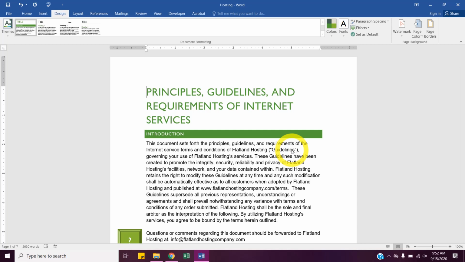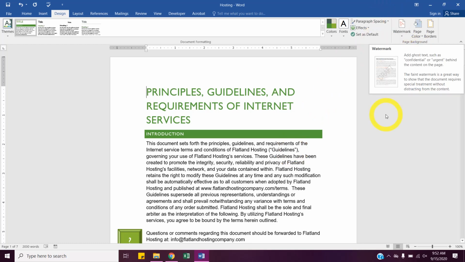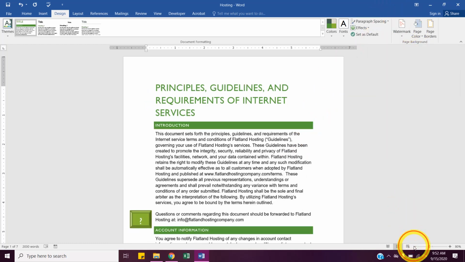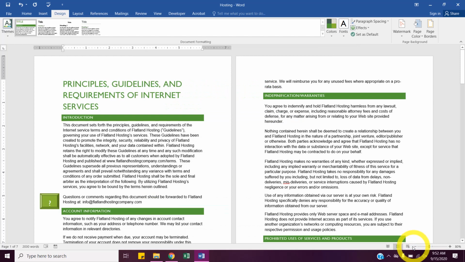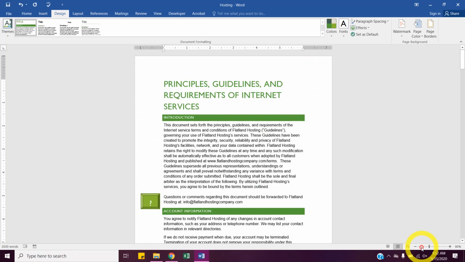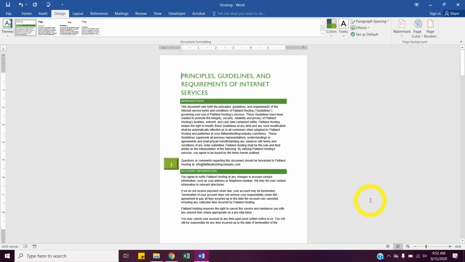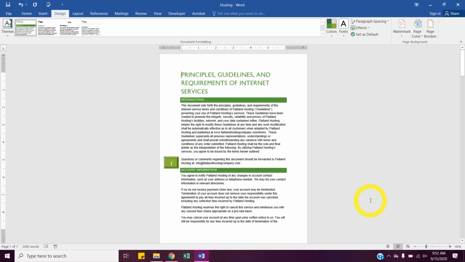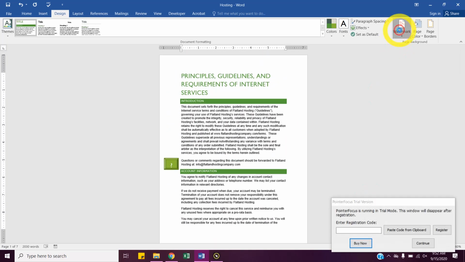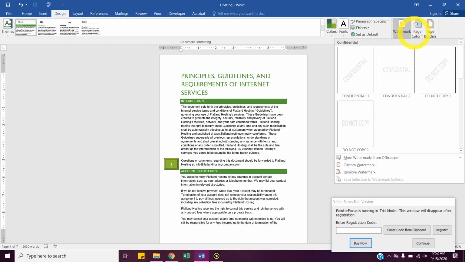Who knows what a watermark is? What is it? Yep, exactly. Do we see that just to the right of where we are? Watermark. What I want you guys to do is zoom out enough to be able to see one sheet of paper, like most of the paper, and then go to Watermark and just pick one of them. If you scroll, there's tons of them there.